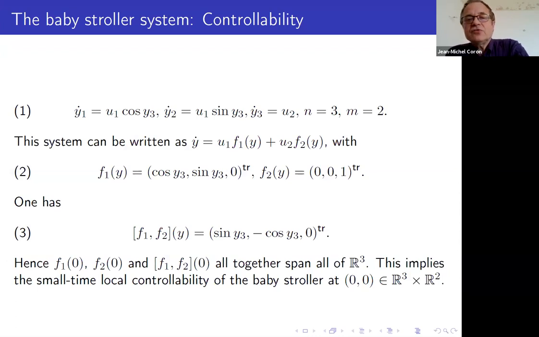So if we go back to the baby stroller system, which studies the controllability, you have f1 and f2 of y. You compute the Lie bracket of f1 and f2, and you see that f1 of 0, f2 of 0, and the Lie bracket of f1 and f2 at 0, they span all of R3. So the baby stroller is small time locally controllable at the origin.